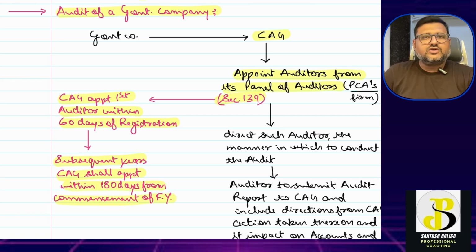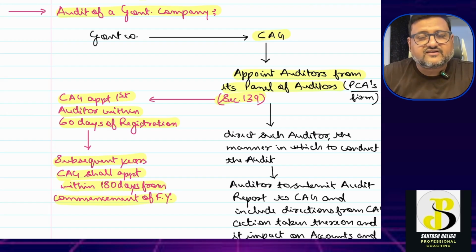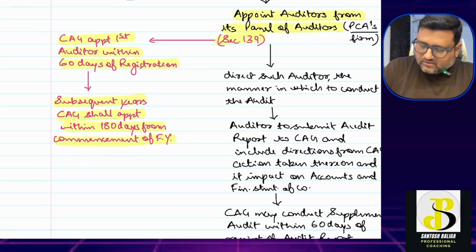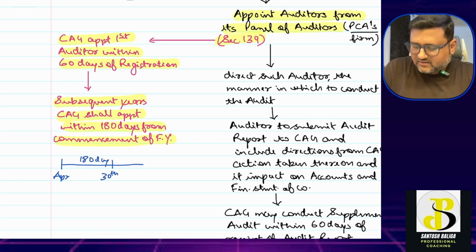So you have understood who conducts the audit for a government company, who appoints the auditors, under which section, Section 139, and within what timeline. For the first auditor, in the first year of the company, it is within 60 days of registration, and in the subsequent years it is within 180 days of the commencement of the financial year. What does commencement of the financial year mean? The financial year commences in April, so from there 180 days is basically the 30th of September.